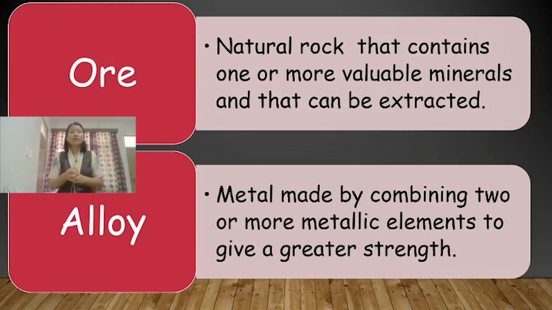Before getting to the main point, you should understand these two concepts also, that is ore and alloy. Ore is a natural rock that contains one or more valuable minerals, and this mineral can be extracted from the natural rock. Alloy is a metal which is made by man by combining two or more minerals to give a greater strength.